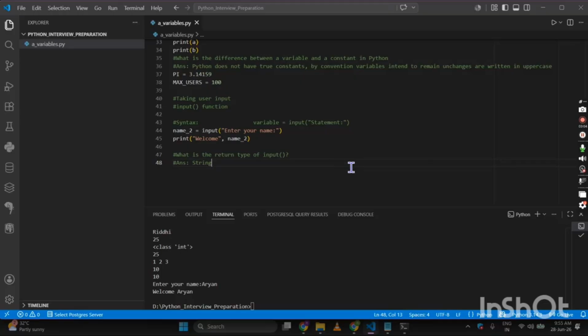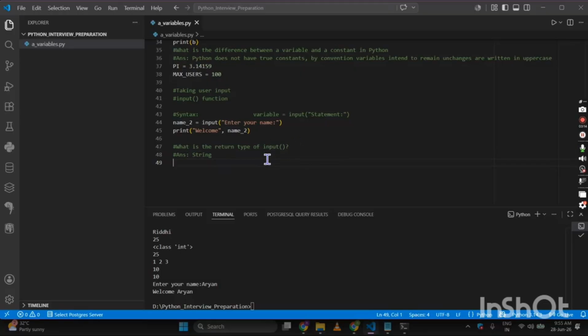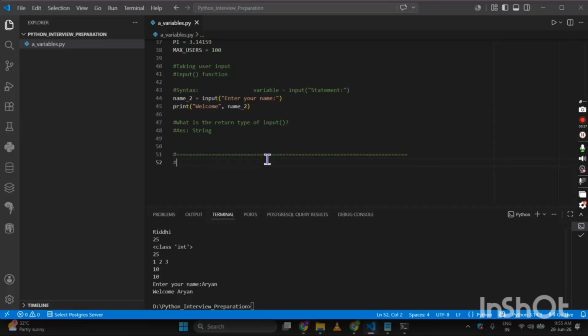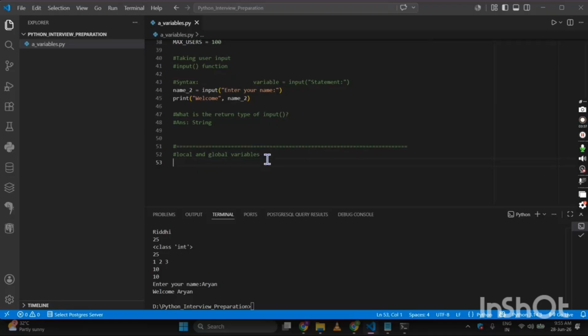Let's see another thing. Yes, local and global variables. What are those? A local variable is declared inside a function and can only be accessed within the function. What does that mean? Let me give some comment line. Let me put a separation. So let me come to local and global variables. So what is a local variable? Local variable means it is declared inside a function.